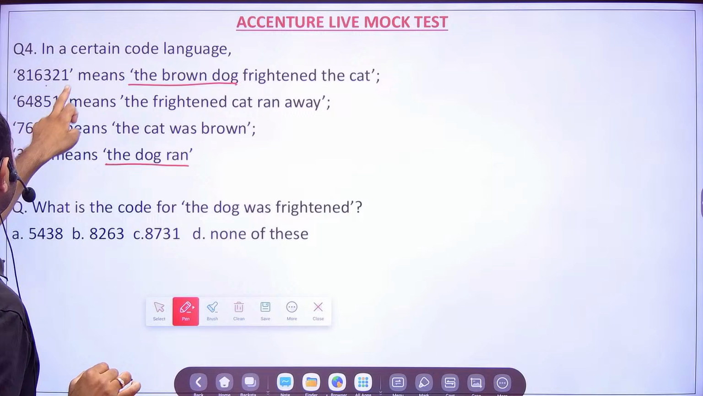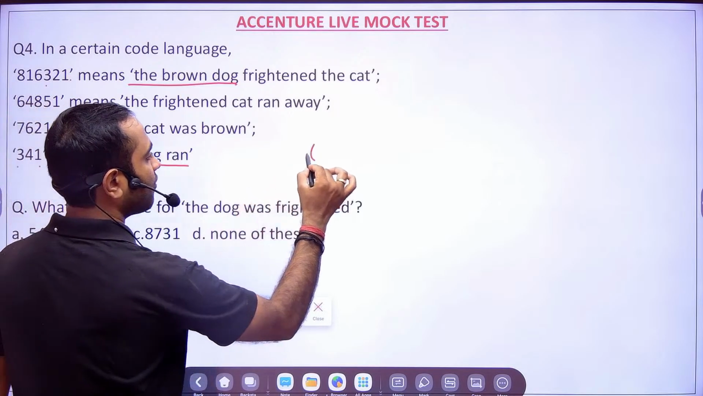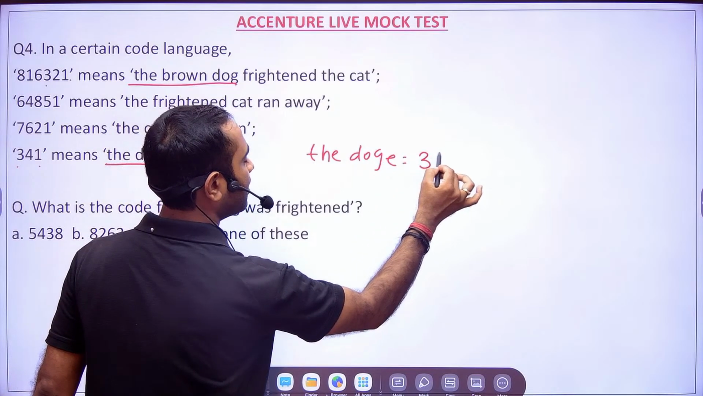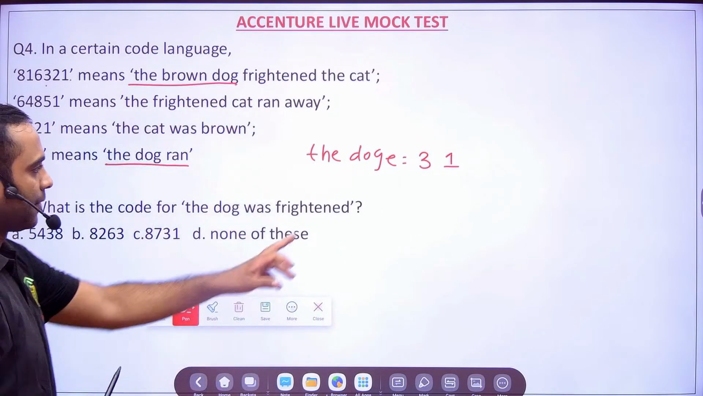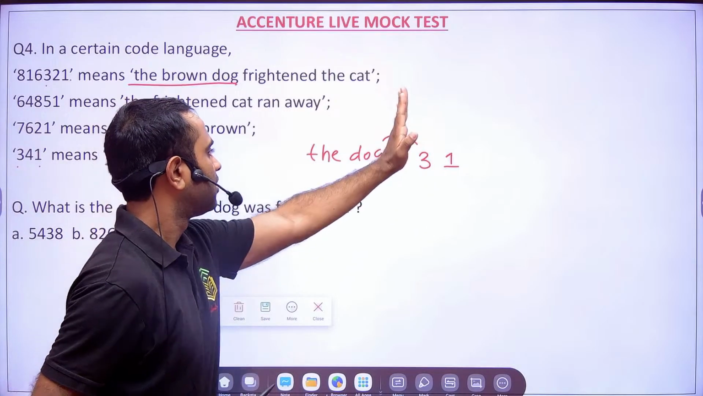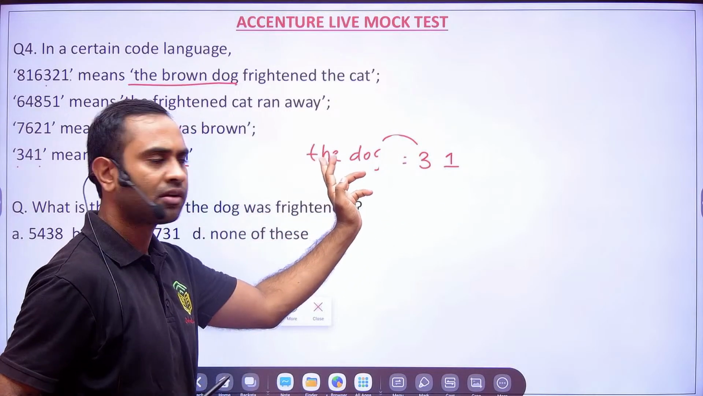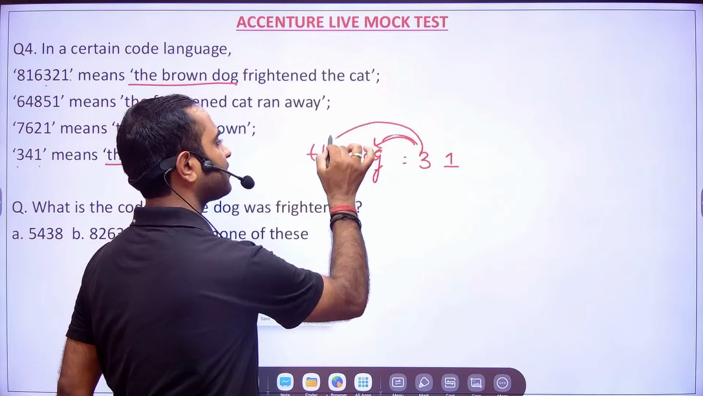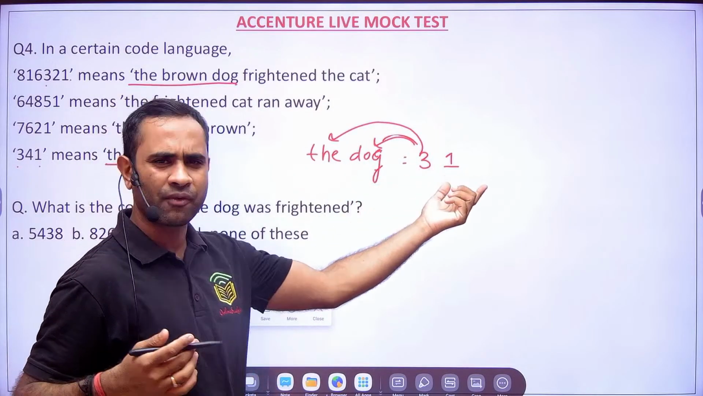So 3 is there and 1 is there. That means for the dog, the common term is 3 and 1. Okay. Now, friends, see, this 3 can be for dog and this 1 can be for the, right? This 3 can be for dog or for this, right? So we just write it 3 1 1 3.